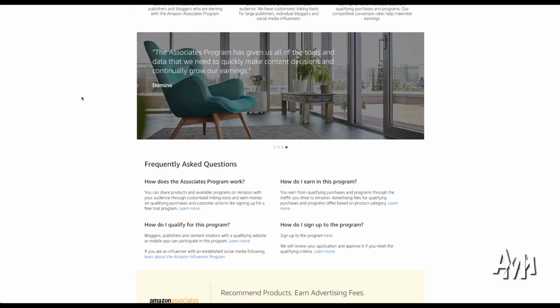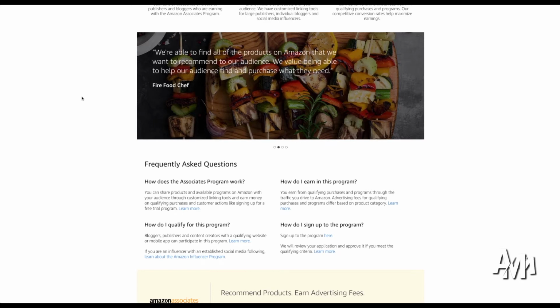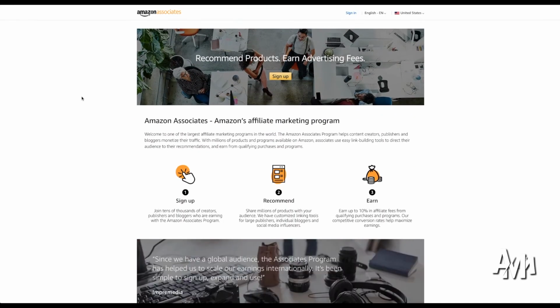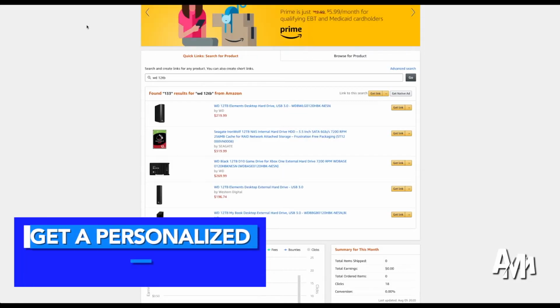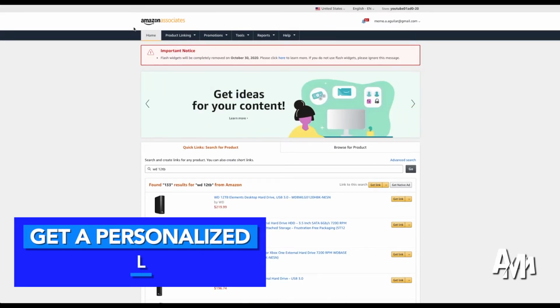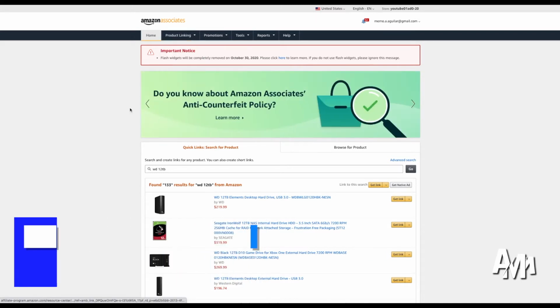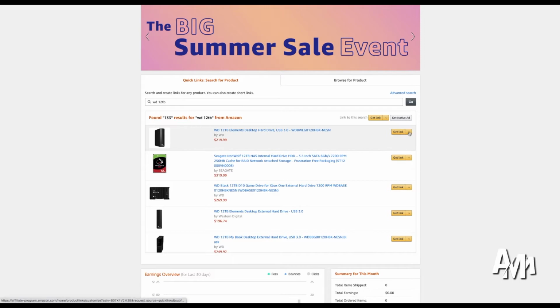So Amazon Associates is one of the greatest examples of affiliate marketing. In Amazon Associates, you could promote their products, and if people go to Amazon and buy them, Amazon gives you a commission. So you make money every time Amazon sells a product through you. The way it works is that you get a personalized link, and that link is the one that you paste on your post, and then people click on that link, and when people click on that link you get a commission.